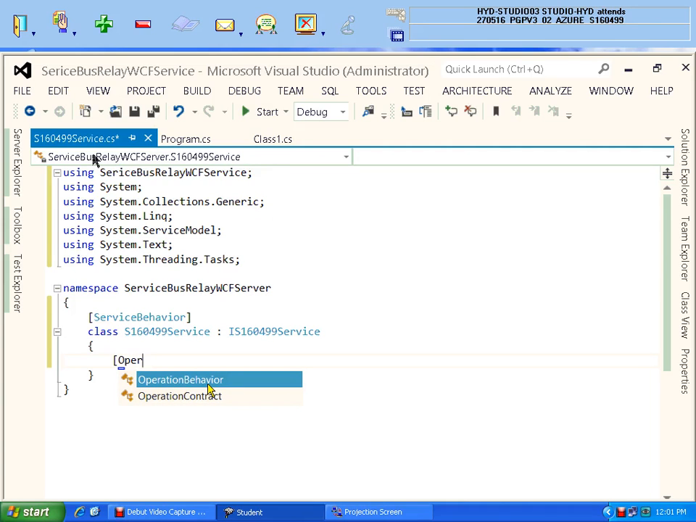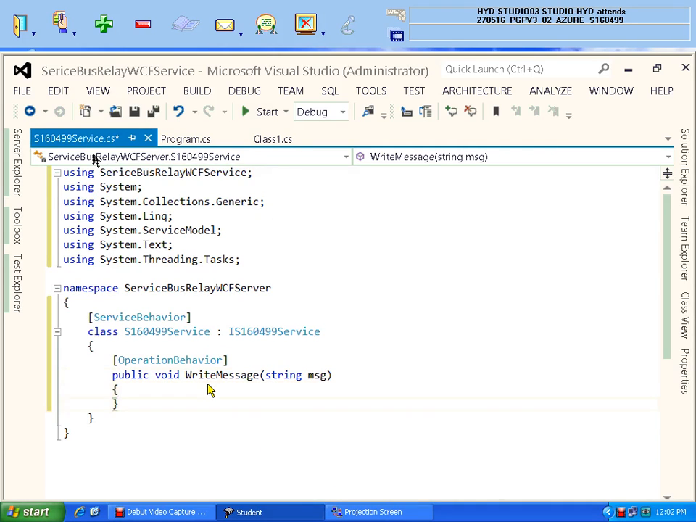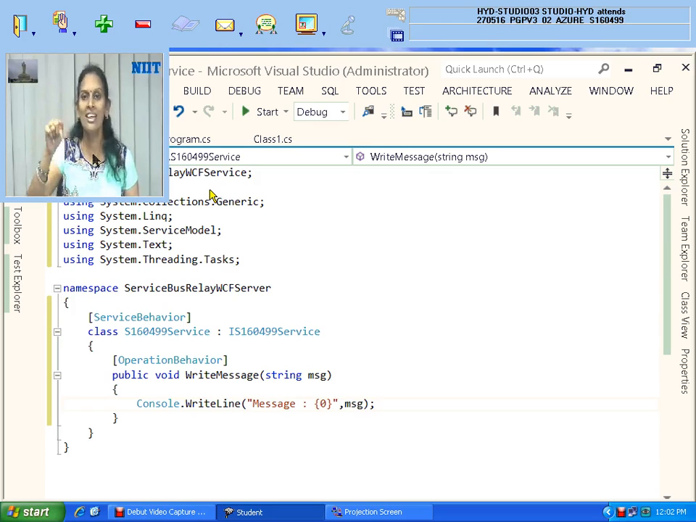Right now you implement OperationBehavior, public void WriteMessage is the function, with string msg, curly braces open and close, and this is the place where you have to do it. Simply on the monitor, Console.WriteLine, and the message to be displayed. If you want, you can write a simple heading, that is okay, along with whatever message you have received. So that much only.